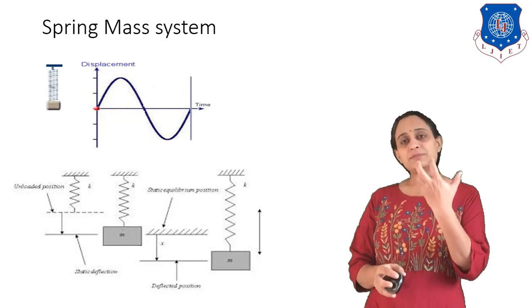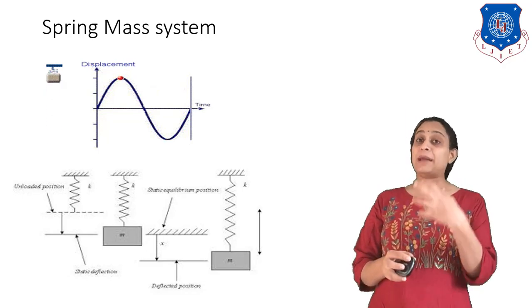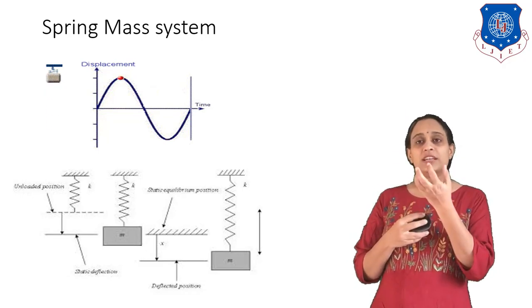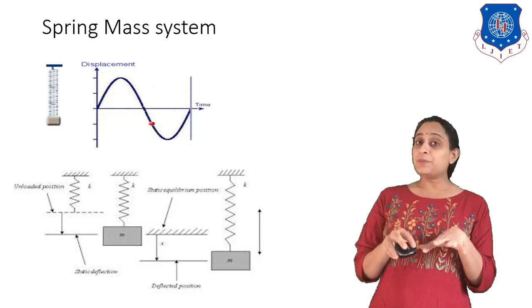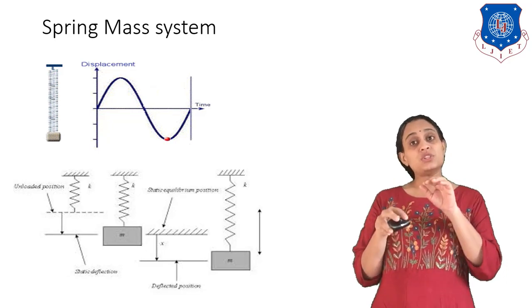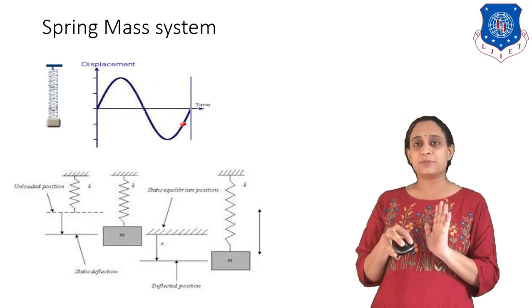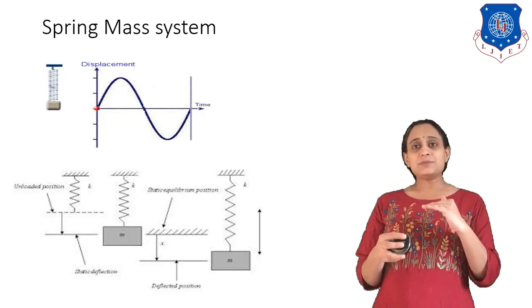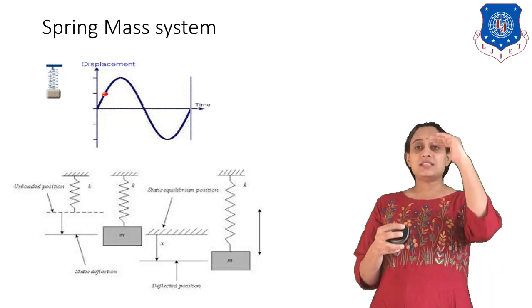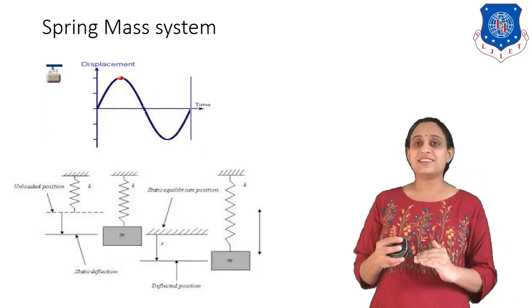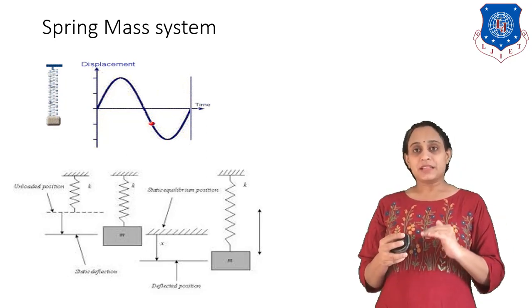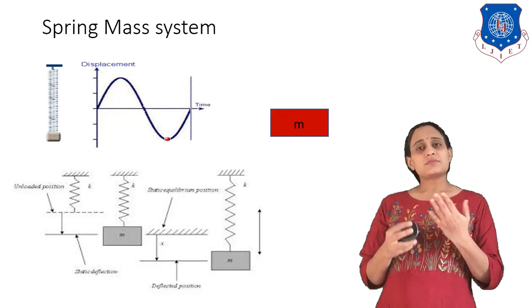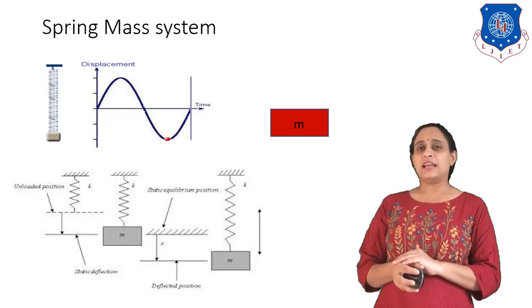Assume we move this mass towards the downward direction by applying some force on it. So let us move this mass downward. By putting the external force on this system, when we release this mass, what will happen? This mass will move to and fro linearly. Okay, it means it is having longitudinal motion. Clear? Now let us draw our free body diagram.